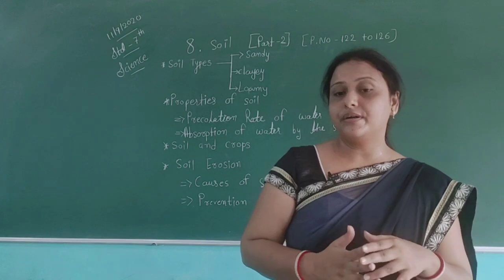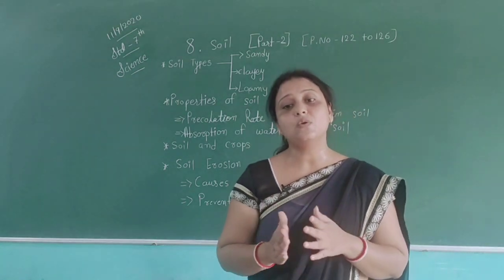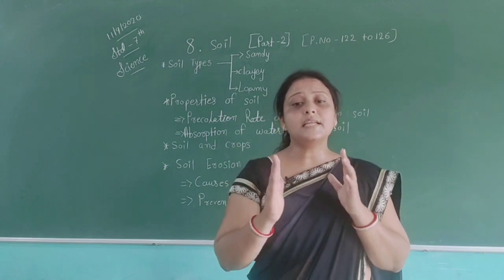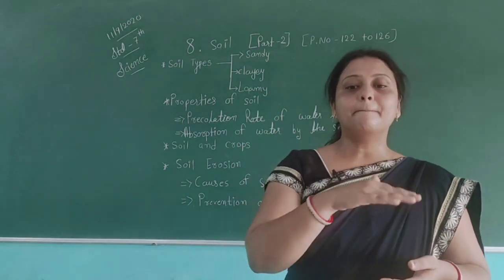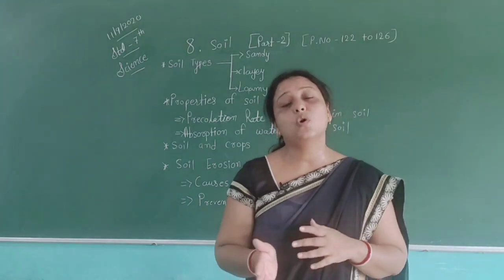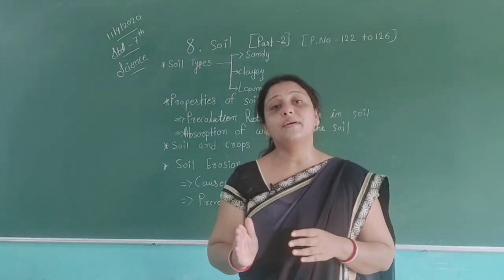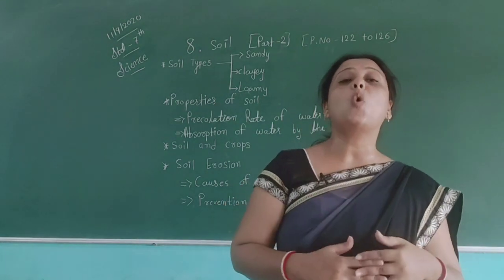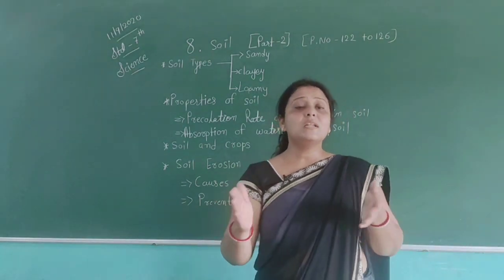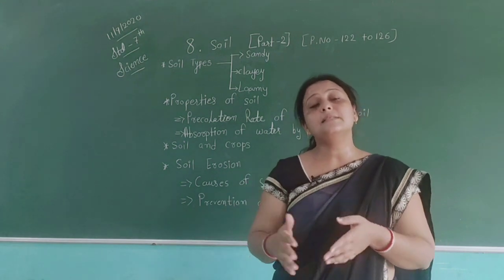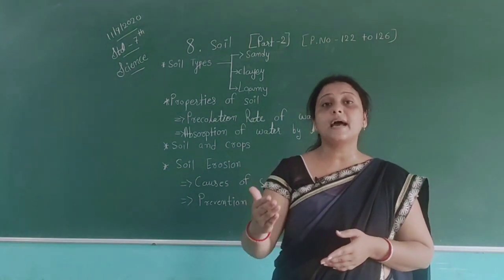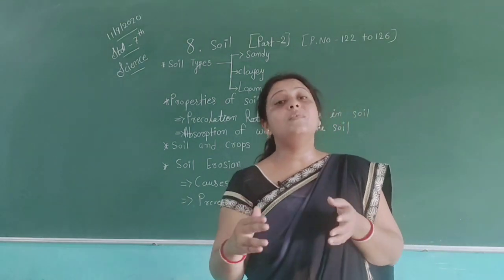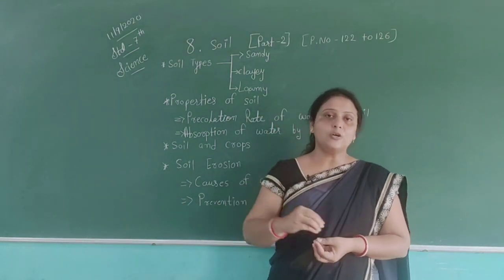Soil is very important for us. We all know soil erosion: the removal of topsoil by agents like wind and water. Some types of agents, that means wind and water, remove the top layer of the soil. This is called soil erosion. By this process we will lose the fertility of the soil, and the fertility and the nutrients always stay in the top layer of the soil.